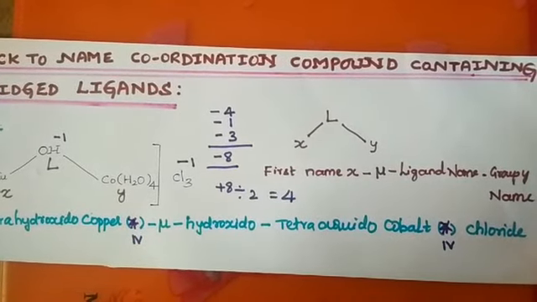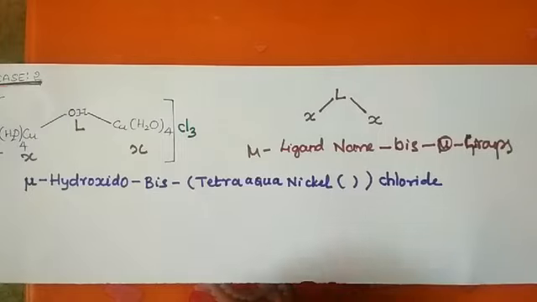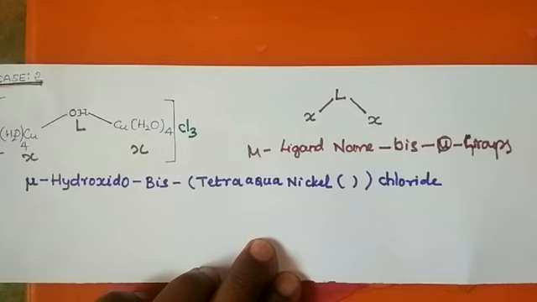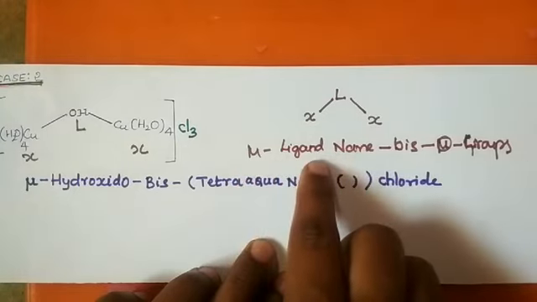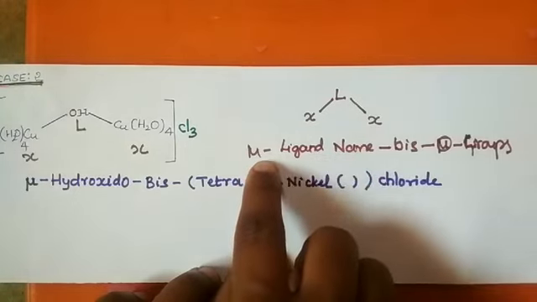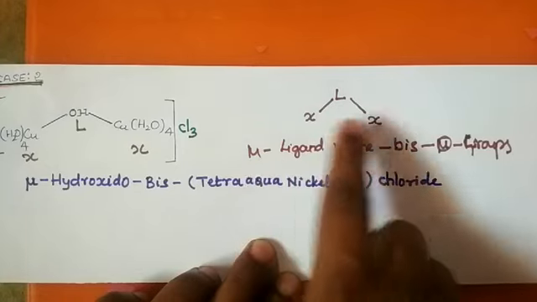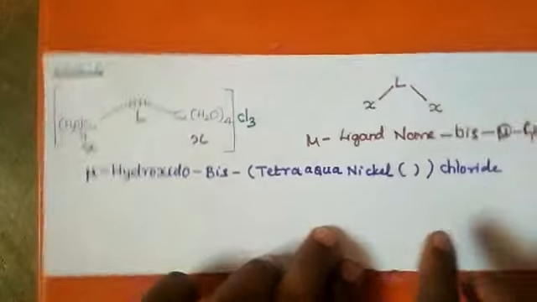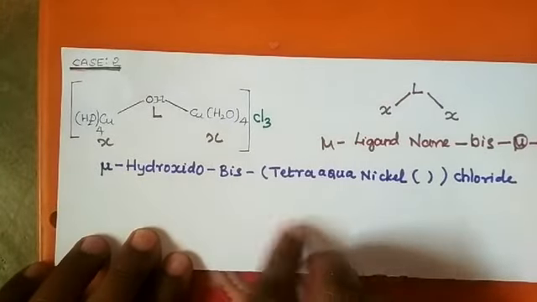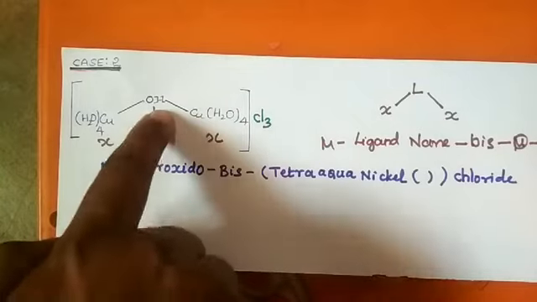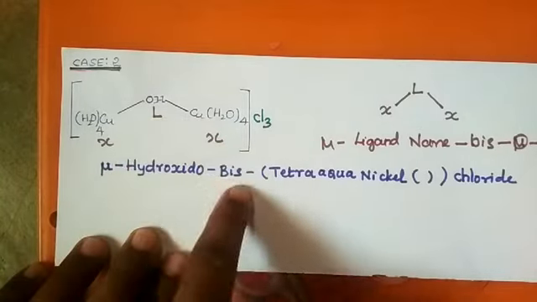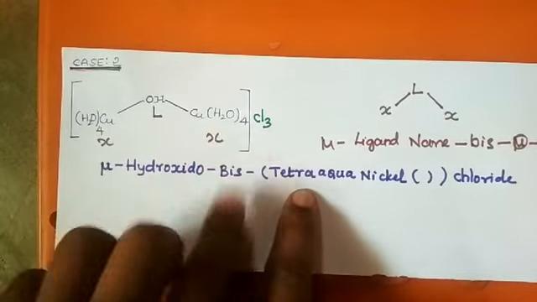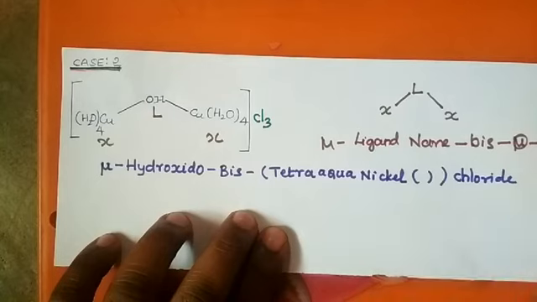Coming to the second case, similarly, if the groups are the same and the ligand is bridged at the center, then you write the first ligand name with mu as prefix. Why? Because it indicates a bridge. If two groups are the same, then you use bis. Don't use mu here for the groups. Then you write according to that rule. You write mu hydroxido ligand and bis, because two groups, we write bis. There are 4 water molecules, so you write tetra aqua or tetraaquido.